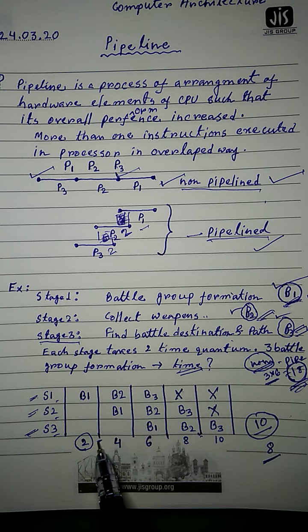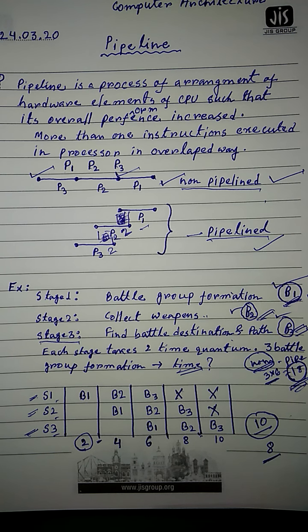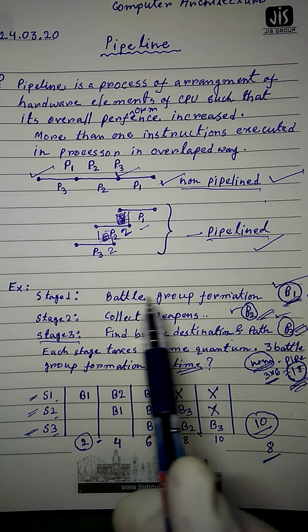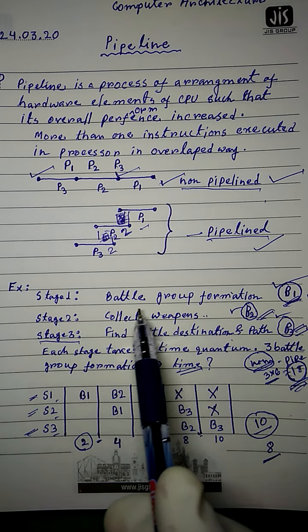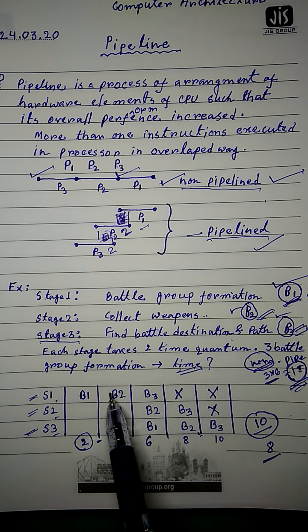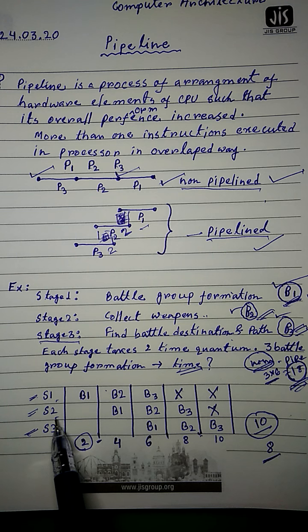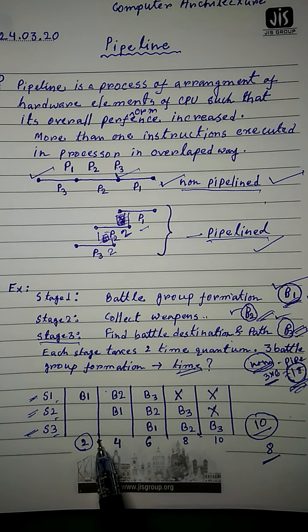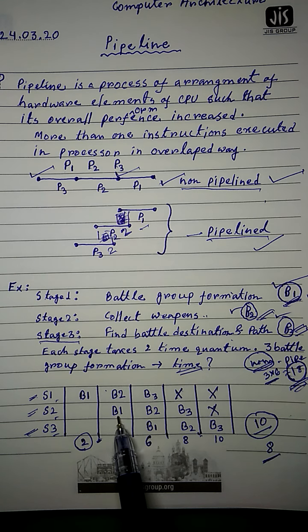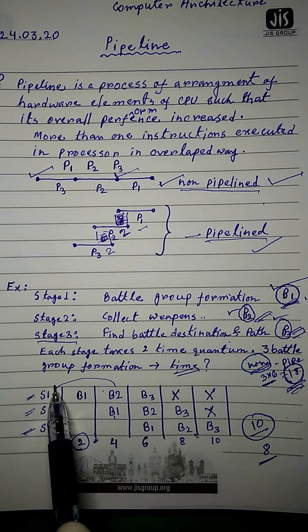After completion of this time quantum, B1 will form the battle group. After completion of 2 time quantum, B1 will go to the next stage and B2 will be allocated the resource of stage 1.